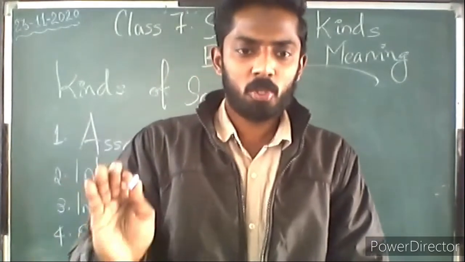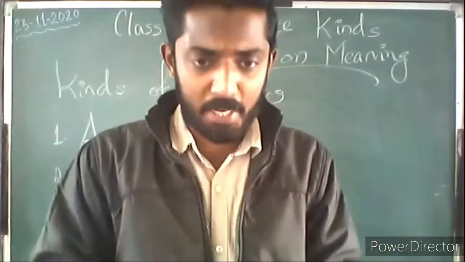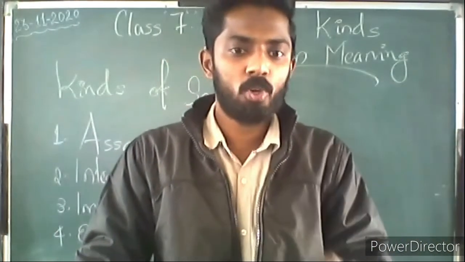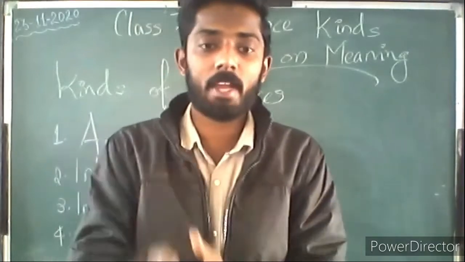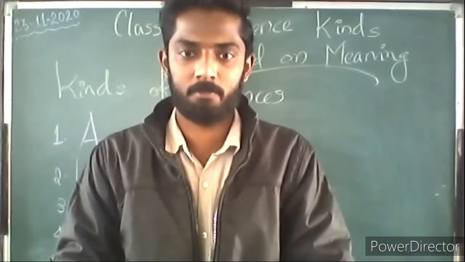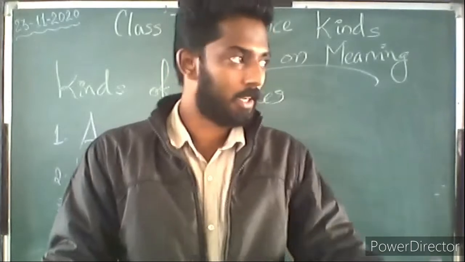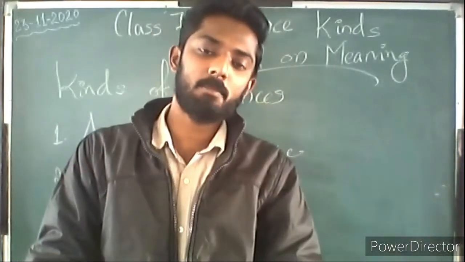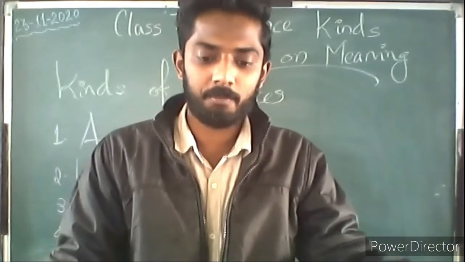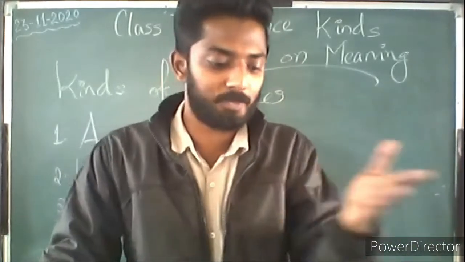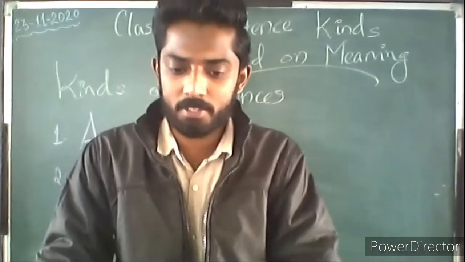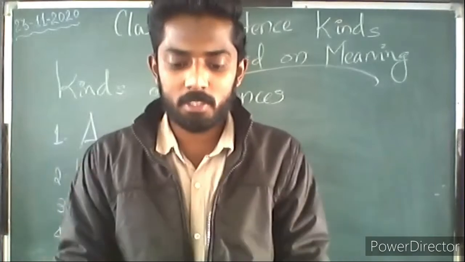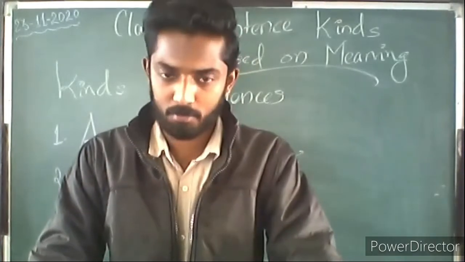So that's it. We have spoken about the kinds of sentences, that is assertive, interrogative, imperative, exclamatory. And now we move on to speak about the transformation of these sentences. That is, a positive sentence can be changed into a negative sentence, and an interrogative sentence can be changed into an assertive sentence. An imperative sentence can be changed into an assertive or declarative sentence. An exclamatory sentence can be converted into an assertive sentence. So we will see these kinds of transformation.